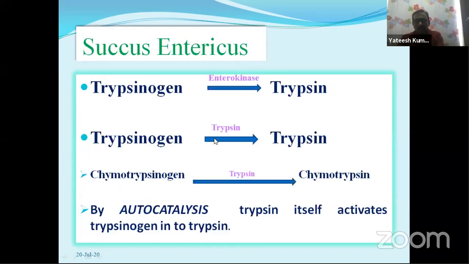One by one, look here, trypsinogen is converted into its active form, trypsin. The enzyme here is enterokinase. Enterokinase is the active enzyme present in the succus entericus. Once the trypsin is created, this trypsin converts the remaining trypsinogen into trypsin. This is also known as autocatalytic activity of trypsin. Trypsin also converts chymotrypsinogen into chymotrypsin. So this is about the inactive form trypsinogen converted into trypsin.